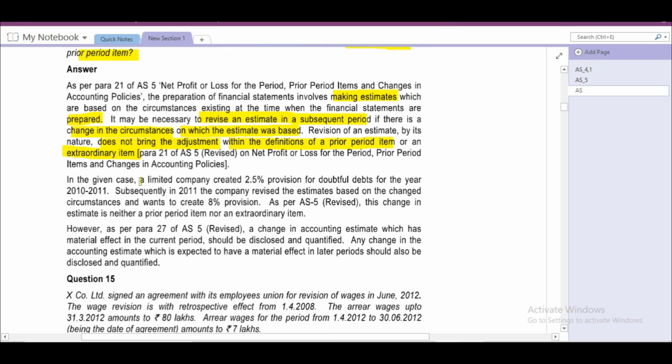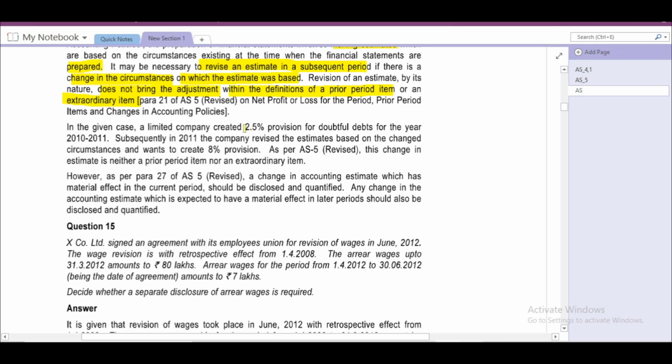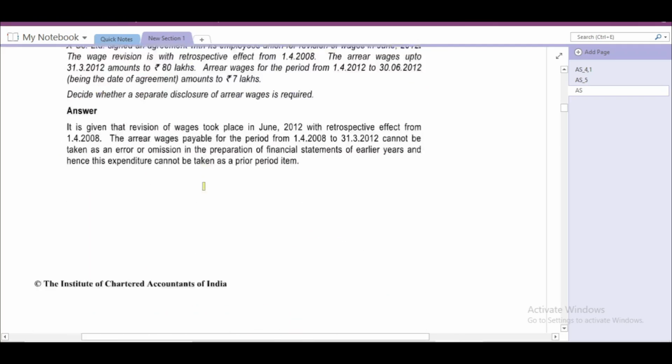In the given case, a limited company created 2.5% provision for bad and doubtful debts for the year 2010-11. Subsequently, in 2011, the company revised the estimate based on changed circumstances and wants to create 8% provision. This change in estimate is neither a prior period item nor an extraordinary item. However, as per para 27, a change in accounting estimate which has a material effect in the current period should be disclosed and quantified. Any change which is expected to have a material effect in later periods should also be disclosed and quantified. This is question number 14.